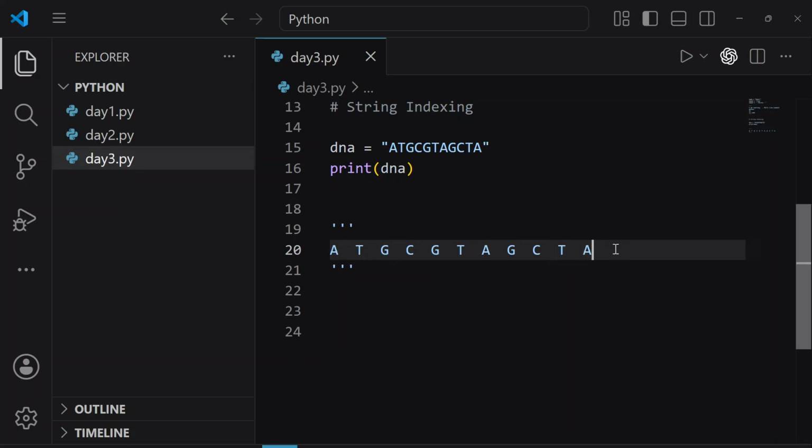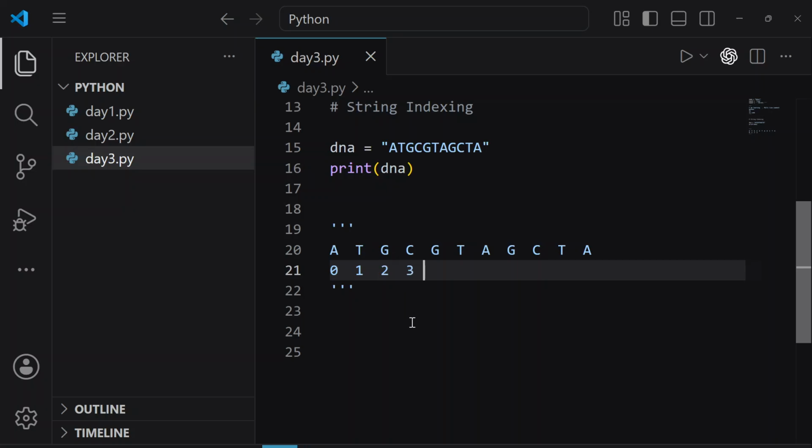Okay, so here we understand that indexing starts from 1, right? A simple counting starts from 1, 1, 2, 3, 4, 5. And in your book, the index page starts from 1, correct? But in Python, indexing starts from 0. So that means this A character here is at index number 0. Now this T character is at index number 1. This G character is at index number 2 and so on.